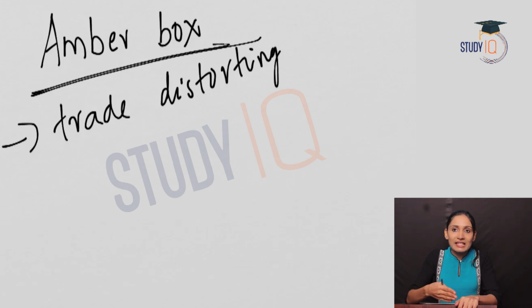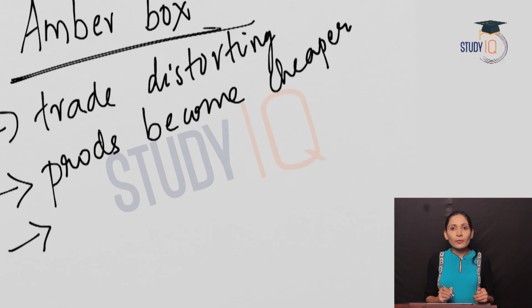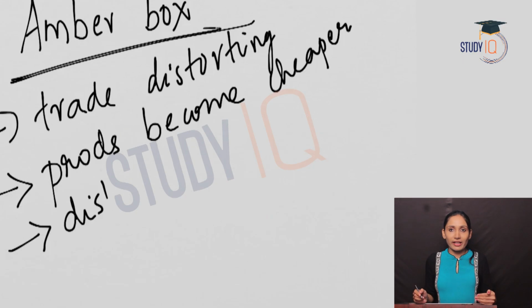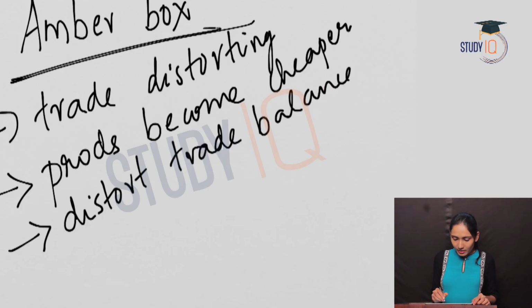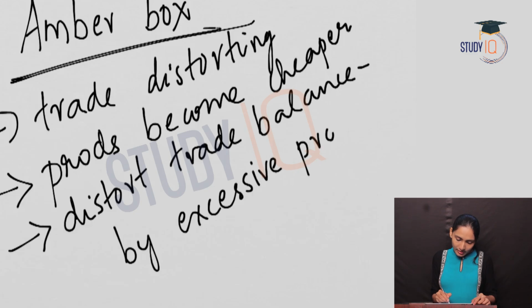So the implication is that the products from a particular country will be cheaper in the international market, and they will have higher demand, which will negatively affect the products of other countries. This would distort the trade balance by excessive production.